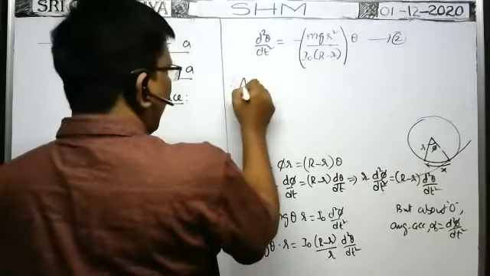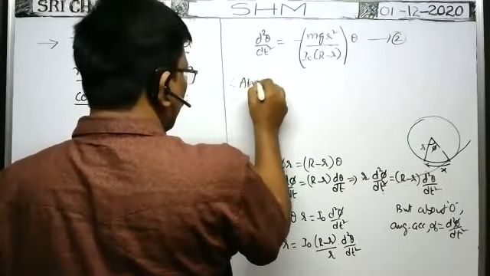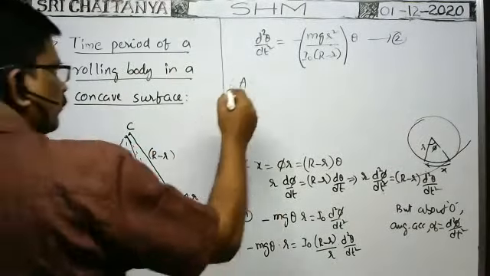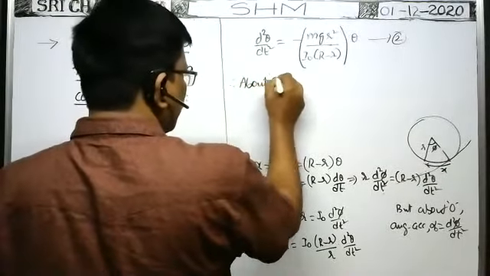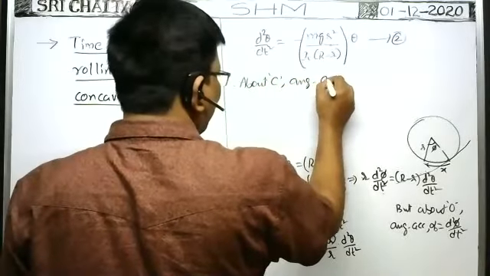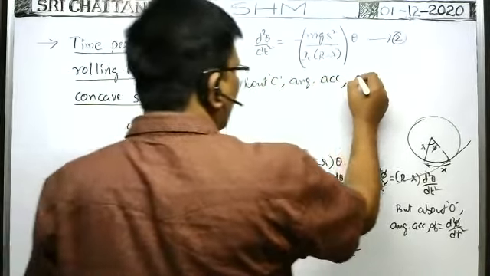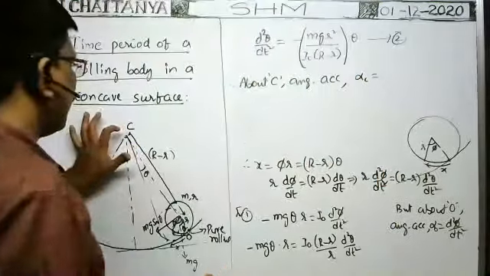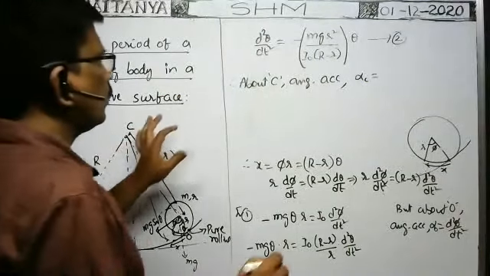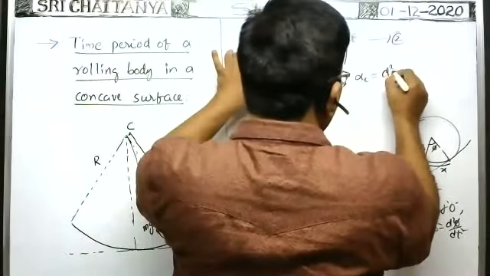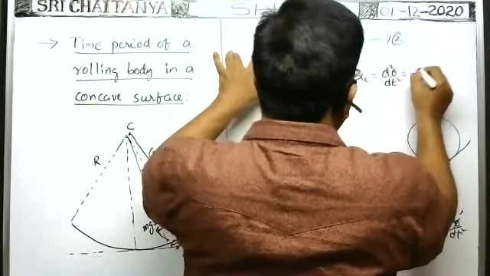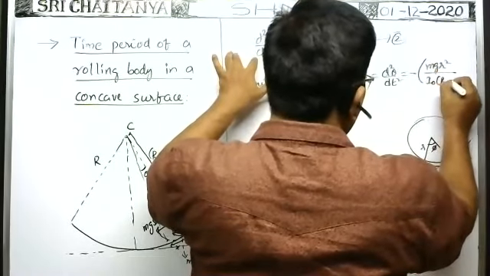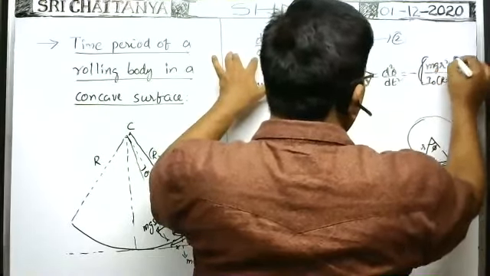So therefore, angular acceleration about C, alpha C, is equal to d square theta by dt square, that is equal to minus mg r square by I naught into capital R minus small r, in brackets, into theta.